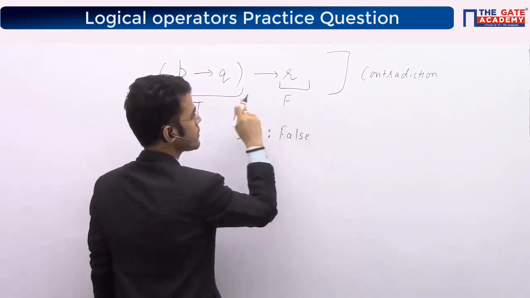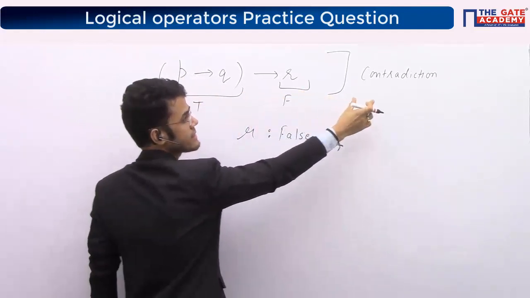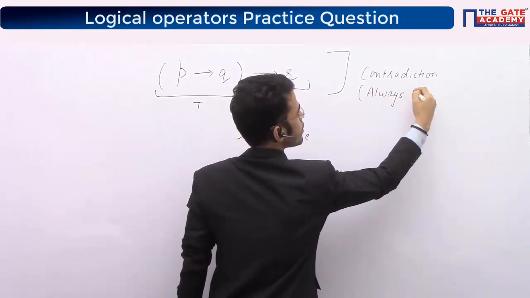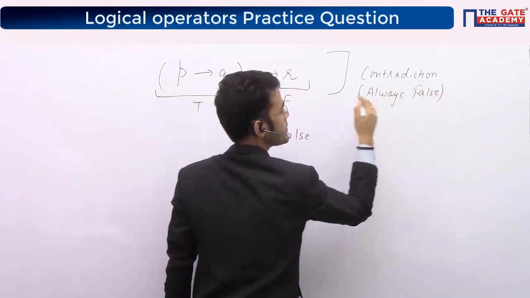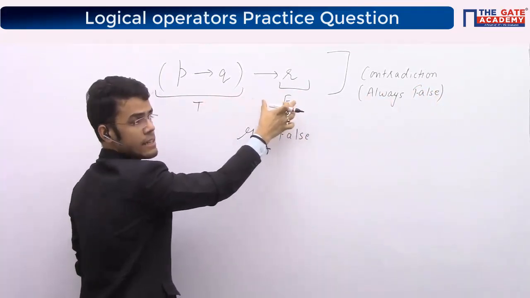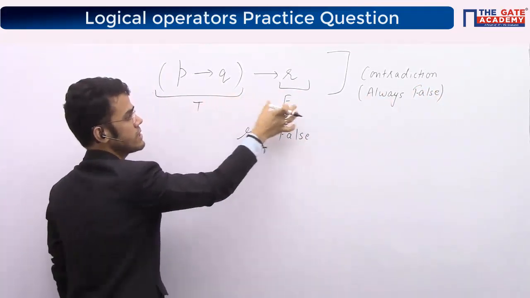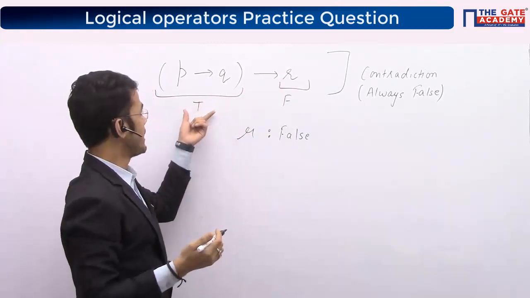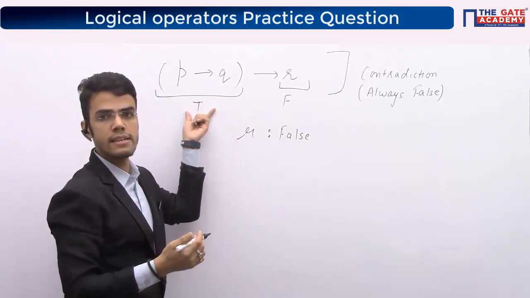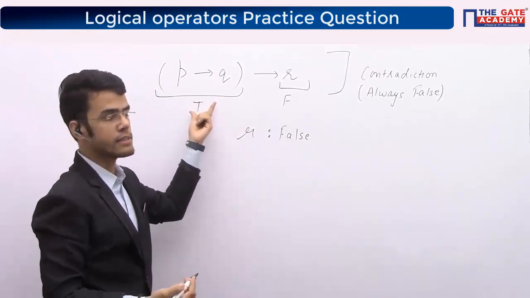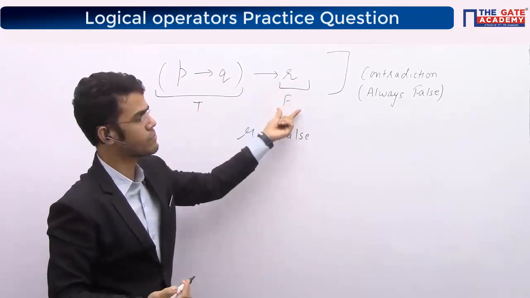They are saying in the question that the expression is a contradiction, means the expression is always false. When does this expression become false? I know the logical operator says when this is true and this is false. I have seen in the previous session that only in that case do I get my expression to be false, right? When will this become true? Multiple cases are there, so I cannot conclude any particular thing from here. But this is clear that R is false, always.